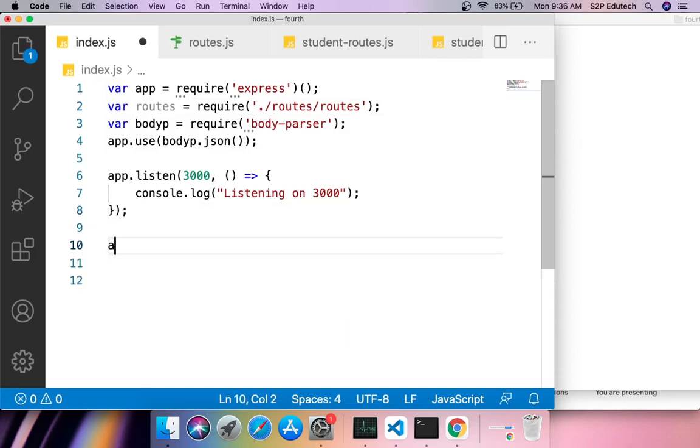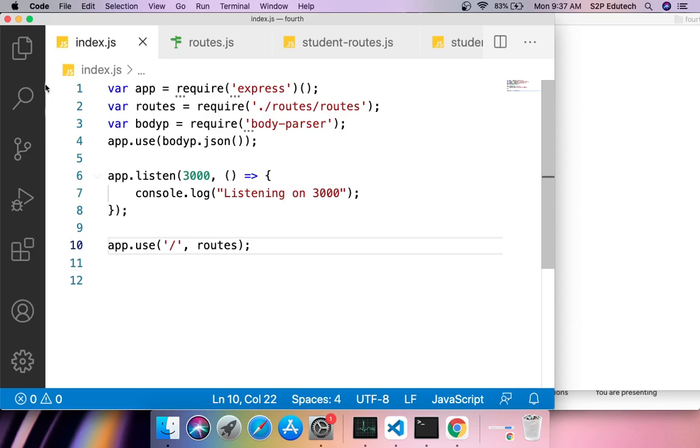Then I would say app dot use. Again I'll give a path which is slash, and against this I'll say routes. That is the only thing which I am doing here. Now let us backtrack what we have done.